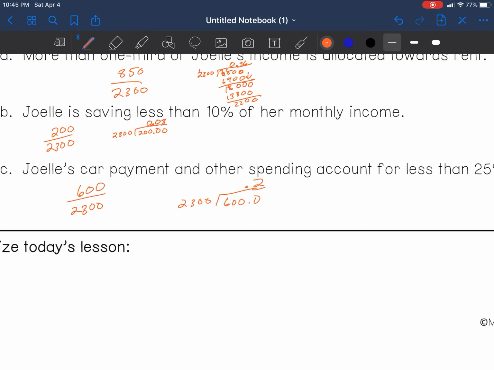We added that decimal. 2 times 0.064, 4,600. Borrow. 1,400. Bring down a 0. That's going to be 6 times 0.018, 13. Now it's 0.26. If we make it into a percentage, we already know this is 26%.